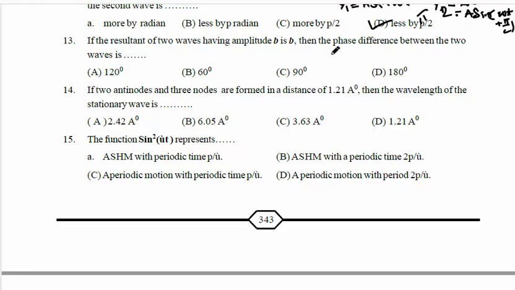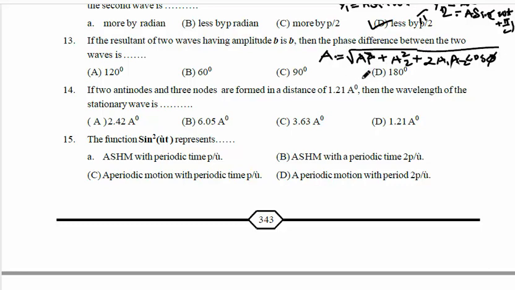For this, the resultant amplitude A equals the square root of A1 square plus A2 square plus 2 A1 A2 cos phi, where phi is the phase difference.